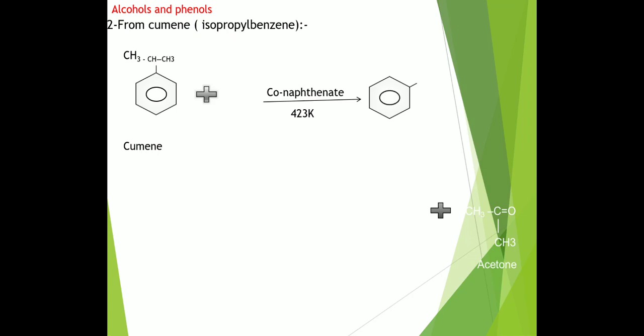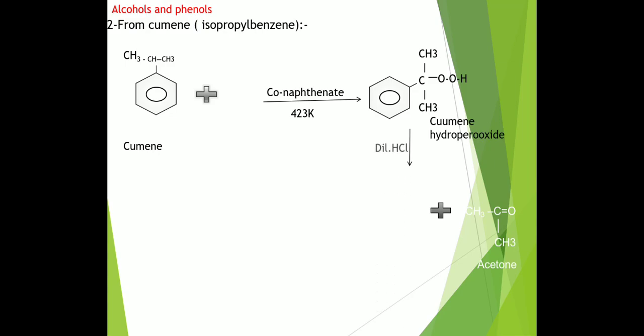Then it forms the intermediate CH3, C, CH3, where the middle carbon carries the O–OH, the hydroperoxide group. So its name is cumene hydroperoxide.